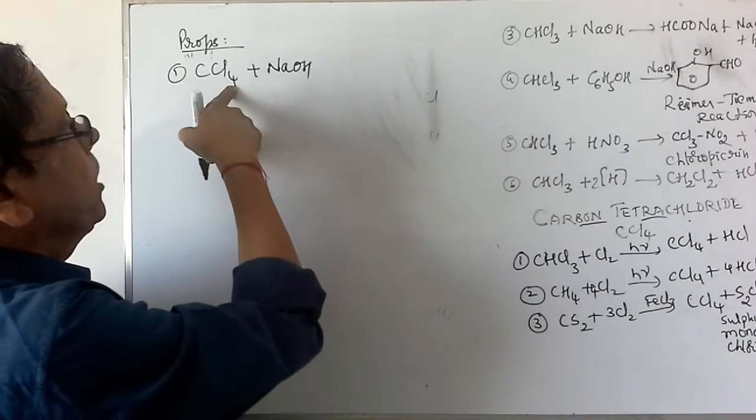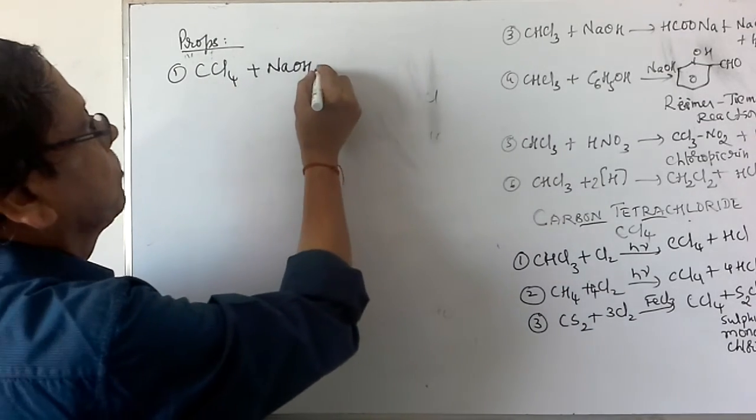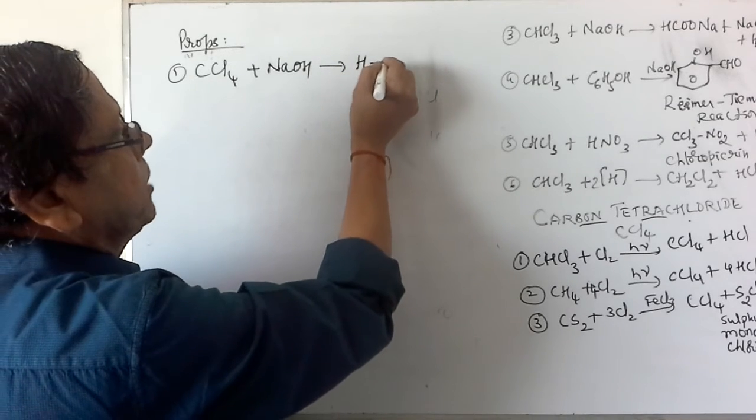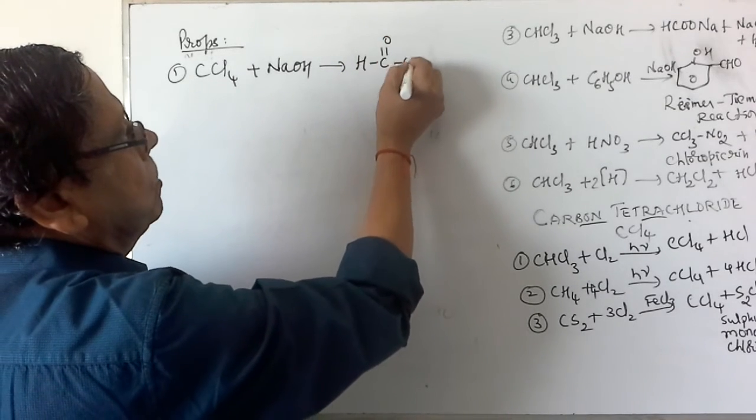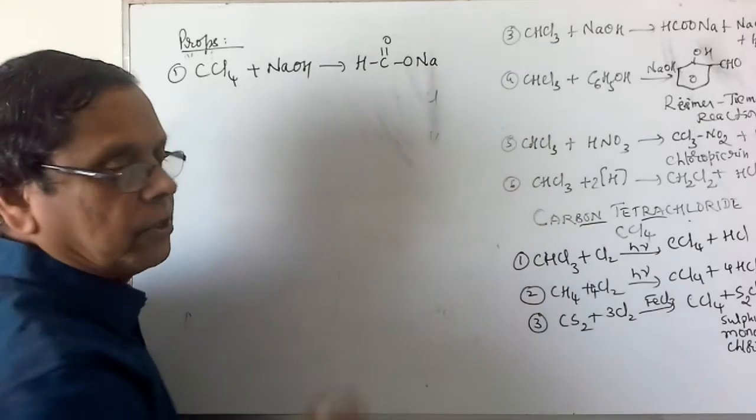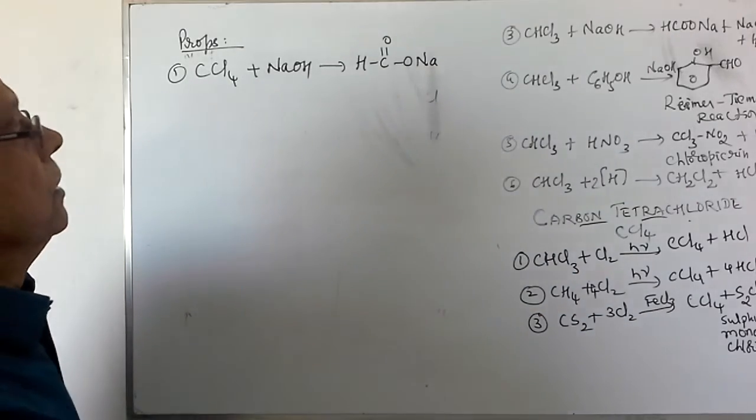When 4 OH groups are attached to this carbon atom, it will give rise to HCOOH, which is converted into sodium formate.